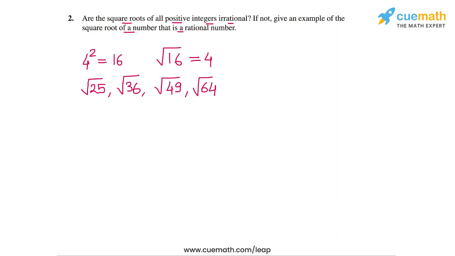Therefore, the answer to the question in the problem, are the square roots of all positive integers irrational, the answer to this question is no. The square roots of all positive integers are not irrational. And with that, we complete question 2 of this exercise.